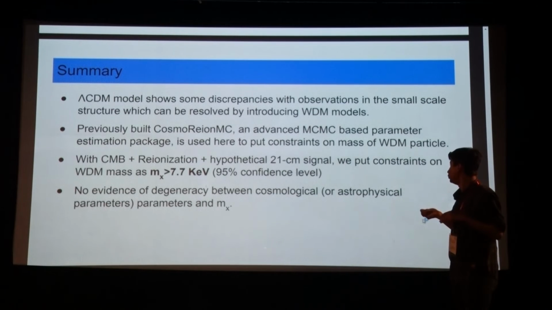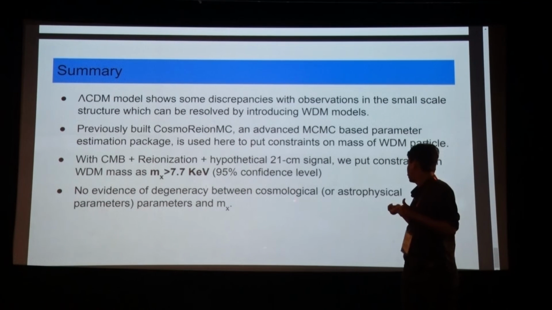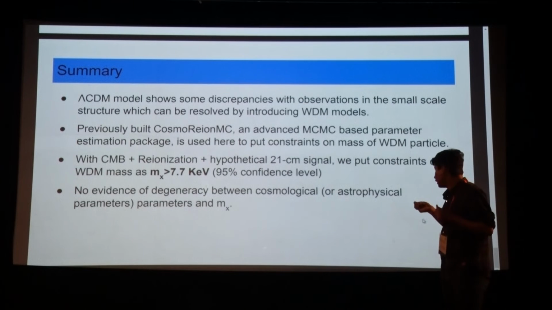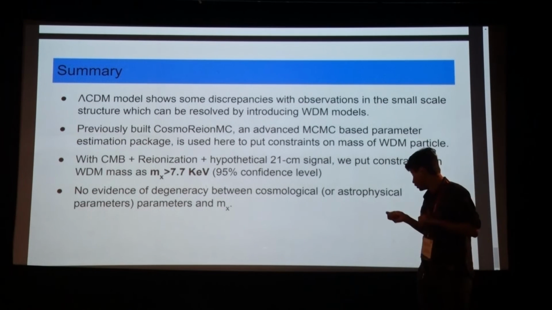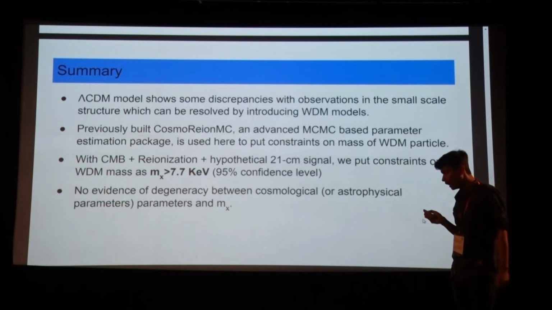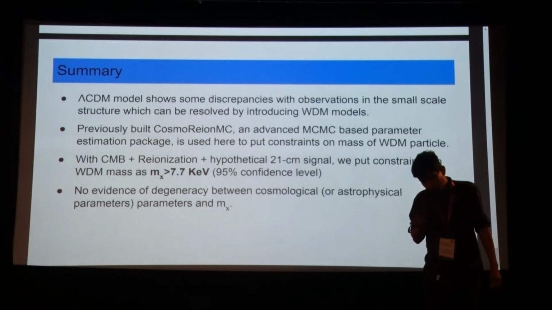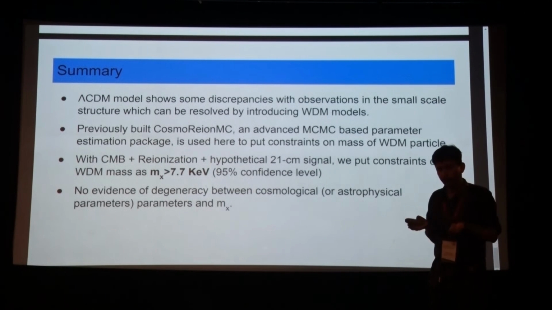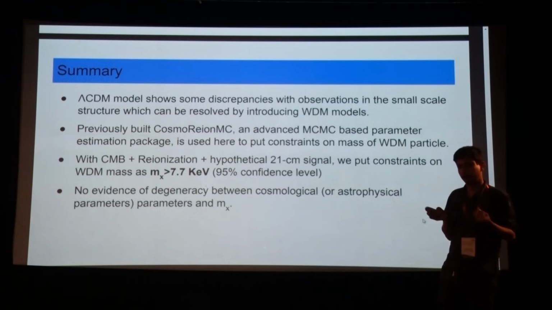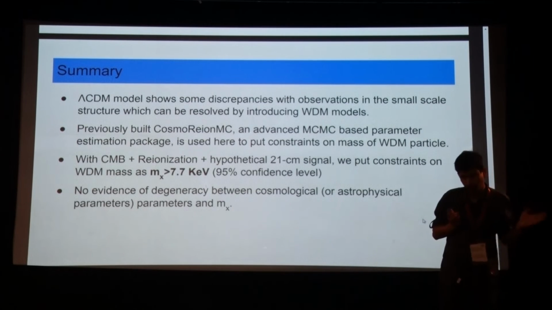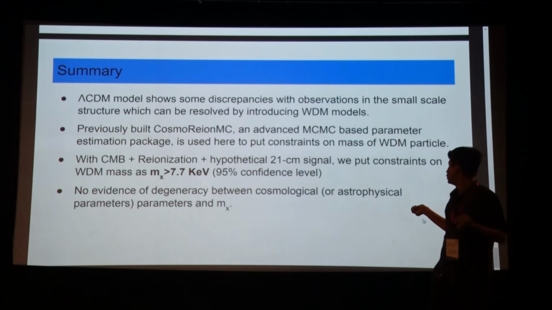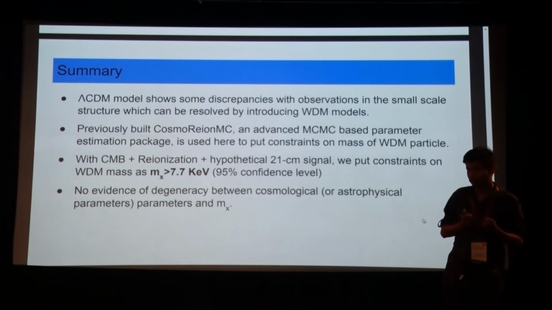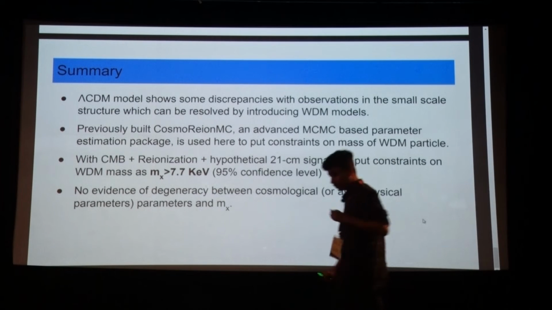And we see that when we use CMB and reionization observations and a hypothetical 21 centimeter signal, the constraint on the warm dark matter mass comes out to be 7.7 keV, which is a very tight constraint. We have also shown that we are varying all the free parameters, which is the main power of CosmoReionMC, because it is very fast and can vary all the free parameters very efficiently. And you would see that there is no evidence of degeneracy between cosmological parameters and the mass of the warm dark matter. So with this, I'd like to thank you.